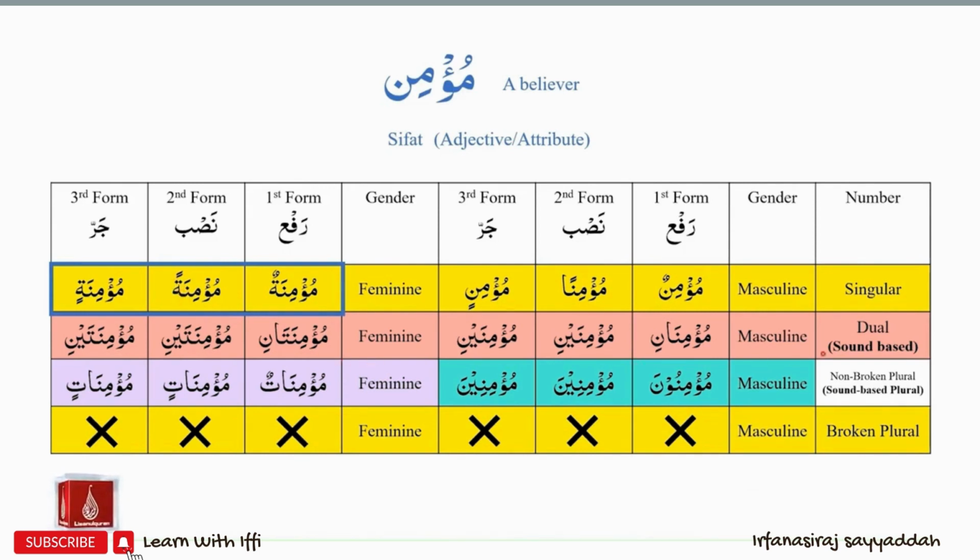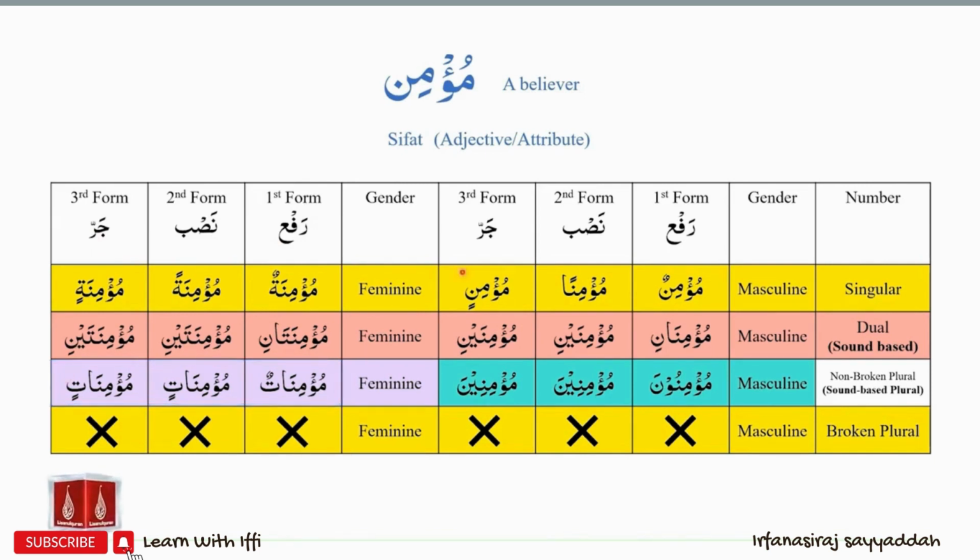For feminine dual asma, we have mu'minatani, mu'minataini, mu'minataini. Again, we have the Aani ending sound for Rafa and Aini ending sound for Nasab and Jarr. And finally, for feminine non-broken plural or sound-based plural, we have mu'minatun, mu'minatin, mu'minatin. For Rafa, we have the atun ending sound, and Nasab, we have the atin ending sound, and for Jarr, we have the atin ending sound.